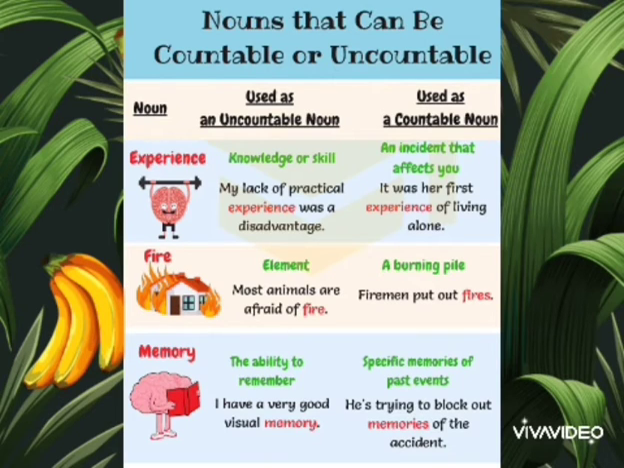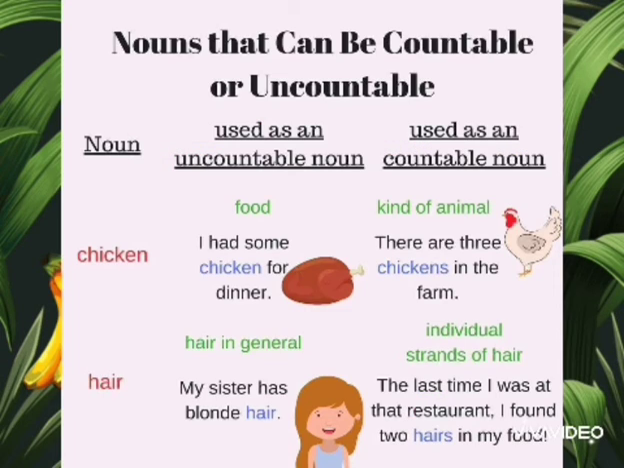Okay, memory, used as an uncountable noun: the ability to remember. I have a very good visual memory. And used as a countable noun: specific memories of past events. He is trying to block out memories of the accident. Okay, you can understand how you can also frame sentences like this, with nouns that can be countable or uncountable, used as an uncountable noun or used as a countable noun.